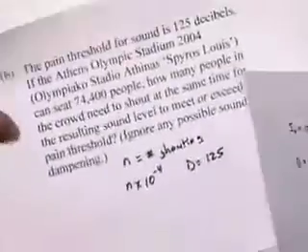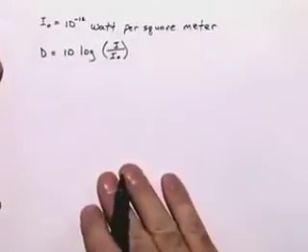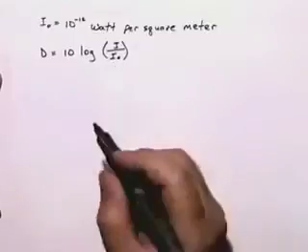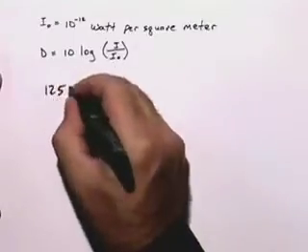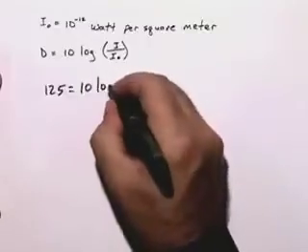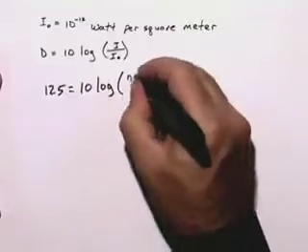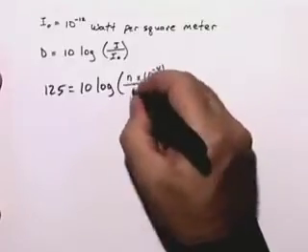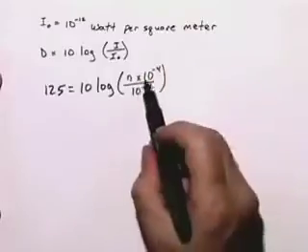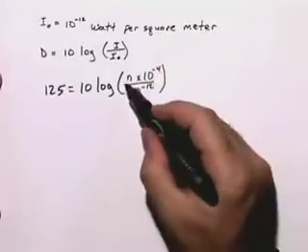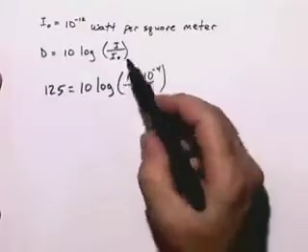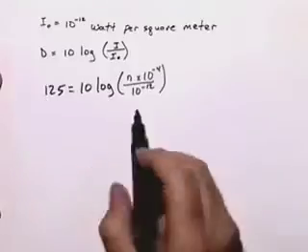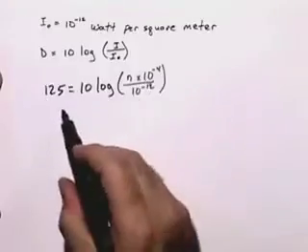If we go back to our equation for D, where D was 10 log base 10 of I over I sub 0, we end up with 125 equals 10 times log base 10 of N times 10 to the negative 4th over 10 to the negative 12. Where N times 10 to the negative 4th was the intensity for N people shouting. 10 to the negative 12th was our constant, and we were letting the pain threshold be 125 decibels. We need to solve this for N. We're going to start by dividing both sides by 10.